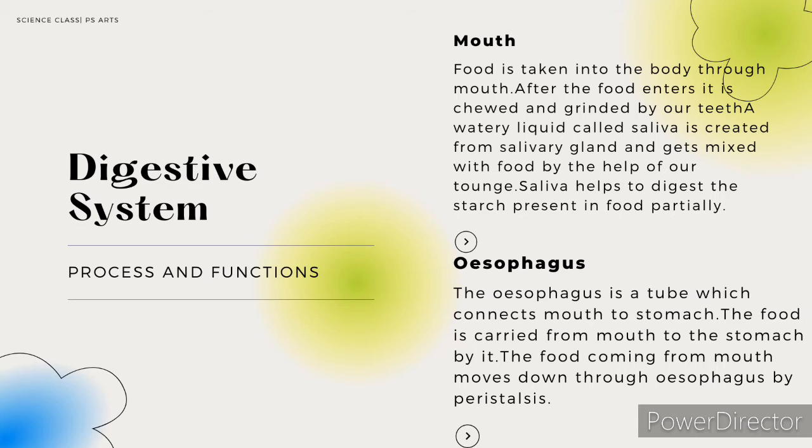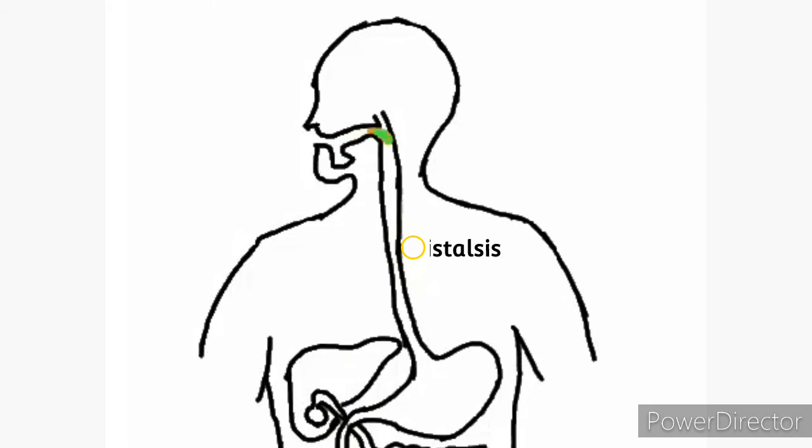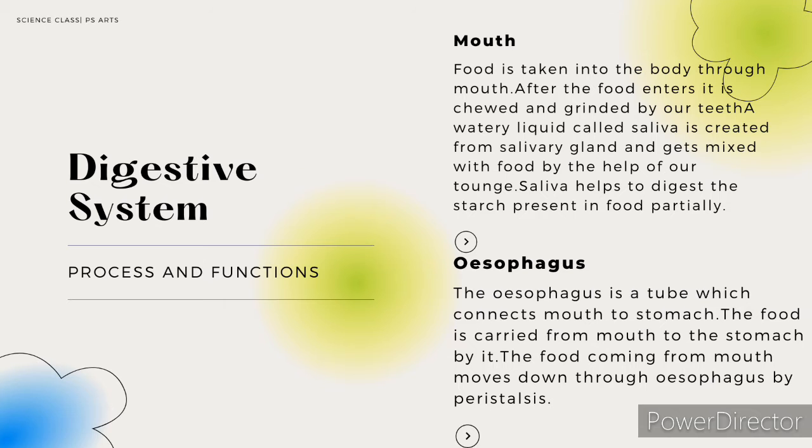Esophagus. It is a tube which connects our mouth to our stomach. The food coming from the mouth moves down through the esophagus by peristalsis. It means that when the food comes to a particular place, the muscles of the walls in the esophagus get bulged up and the other places will be normal.